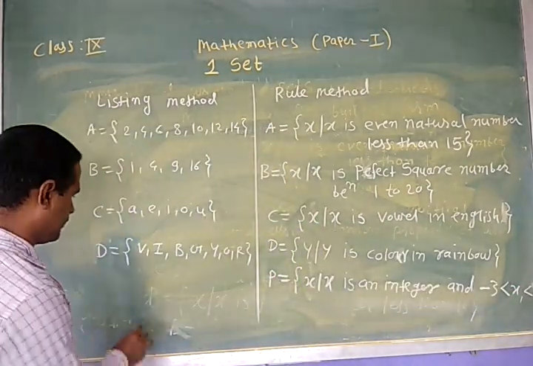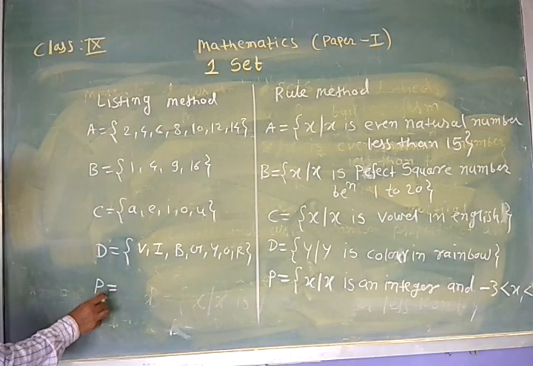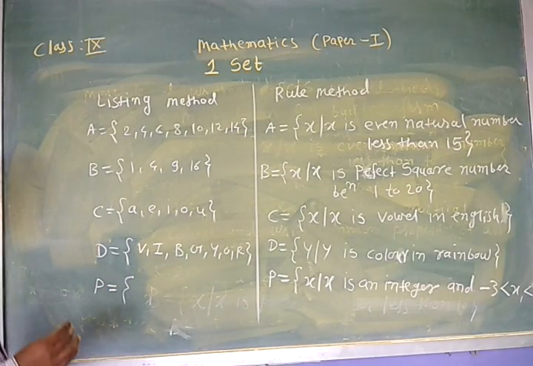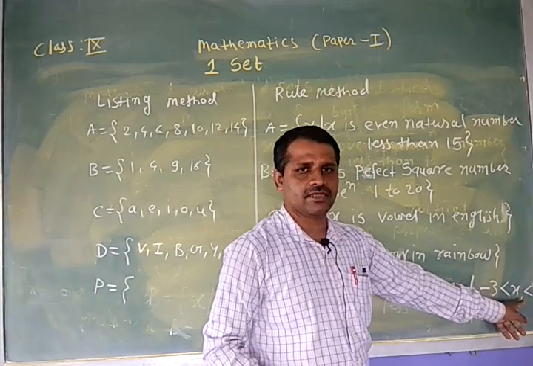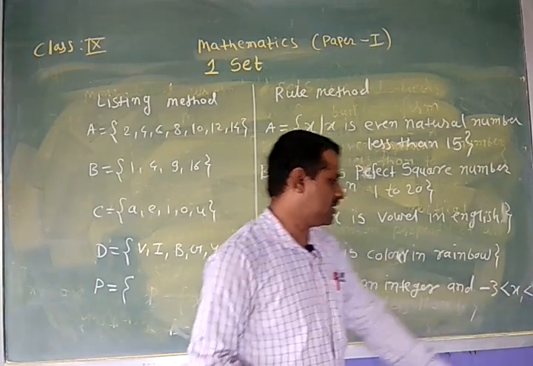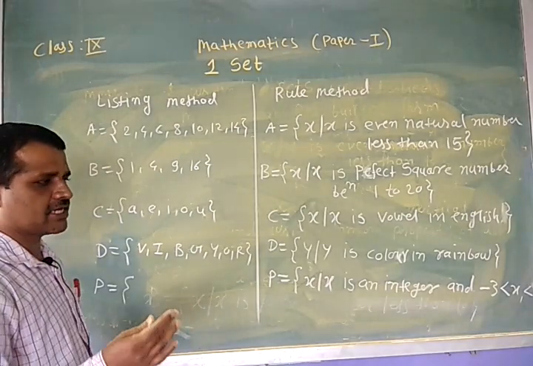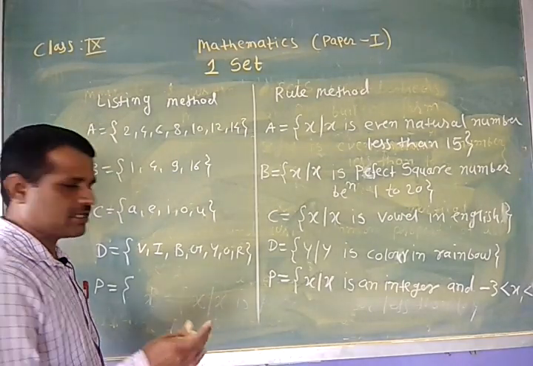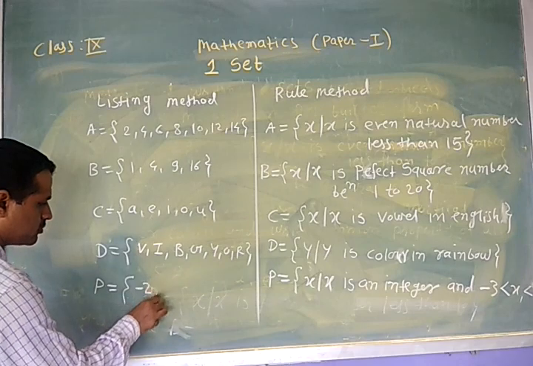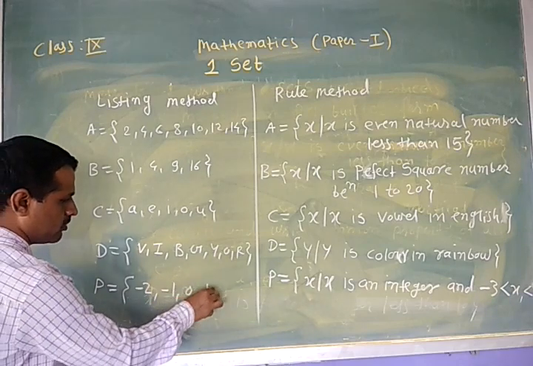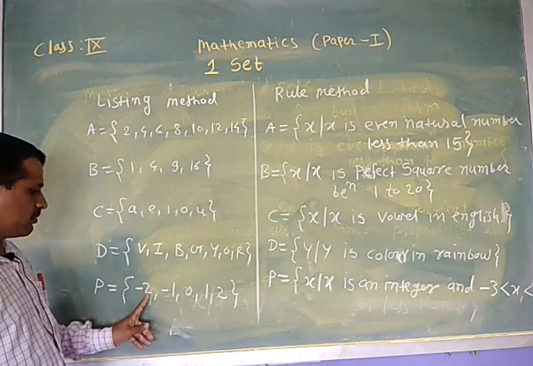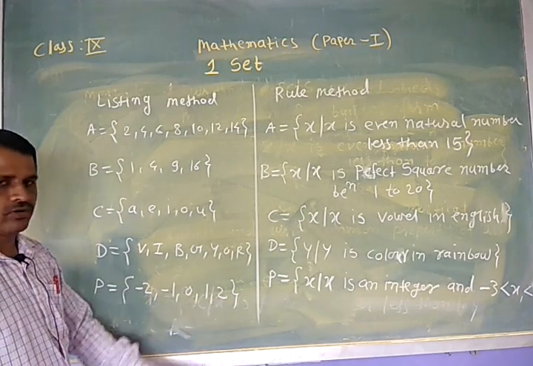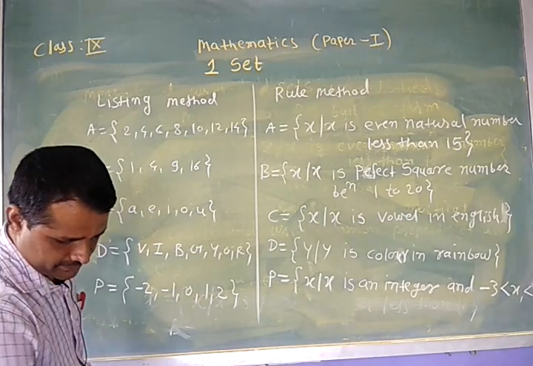Here we can write P is equal to, here the value of X is greater than minus 3 but less than 3. That is in between minus 3 and 3. Which are the integers in between minus 3 and 3? The integers are minus 2, minus 1, 0, 1, 2. Therefore, this set consists of P is equal to minus 2, minus 1, 0, 1, 2. These are the values.